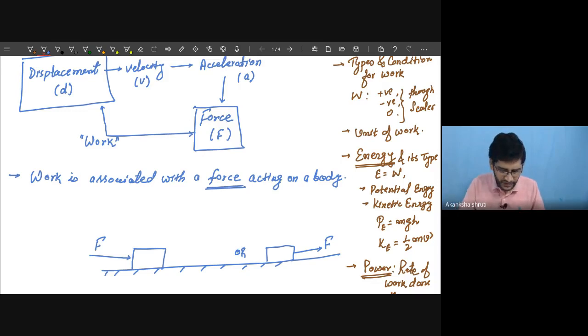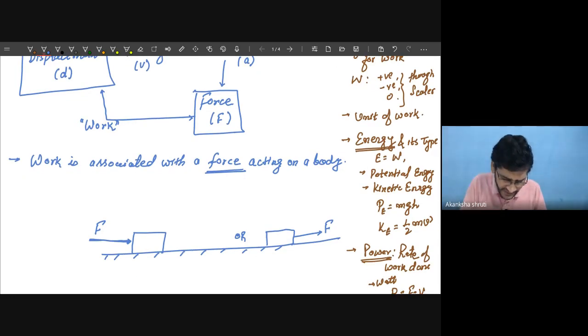So when this force is acting over a body, and this force is able to displace this body, means because of the force, the body has moved to a new position. The new position of the body is like this one. Let us draw it by a dashed line.